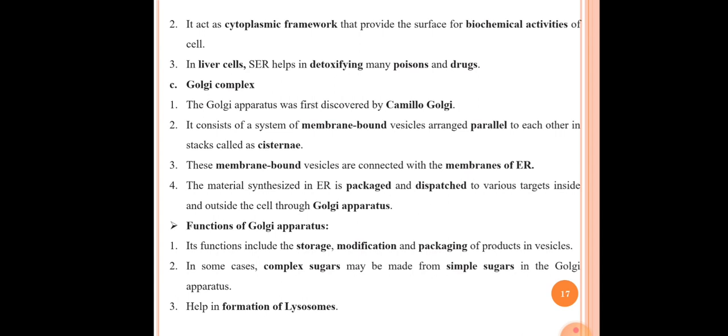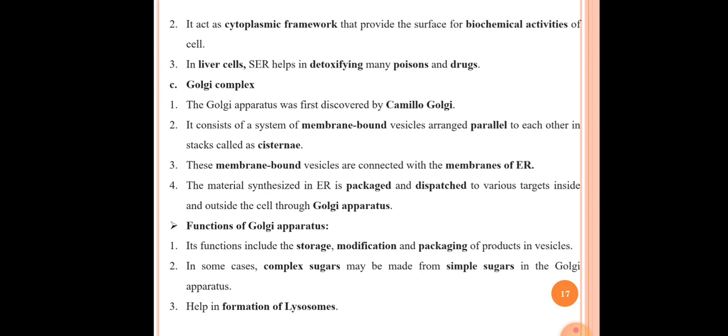The fourth point here is the material synthesized in the endoplasmic reticulum is packed and dispatched to various targets inside and outside the cell through the Golgi apparatus. So the main function of the Golgi apparatus is packaging and dispatching of the various materials or proteins.